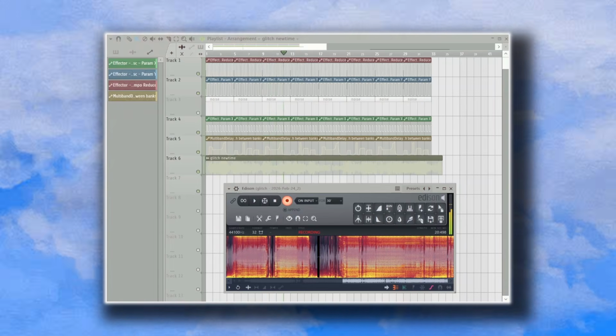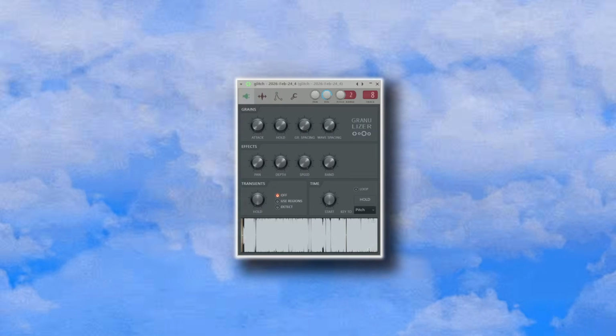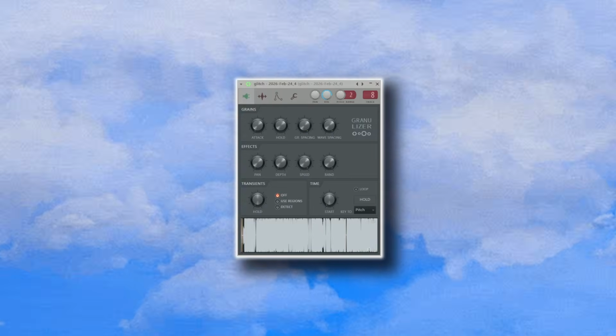I think we could get some really cool glitchy one-shots from this one. Take the recording and run it through Granulizer. Random all the way up, no attack and just a bit of hold. Grain and wave spacing all the way up.